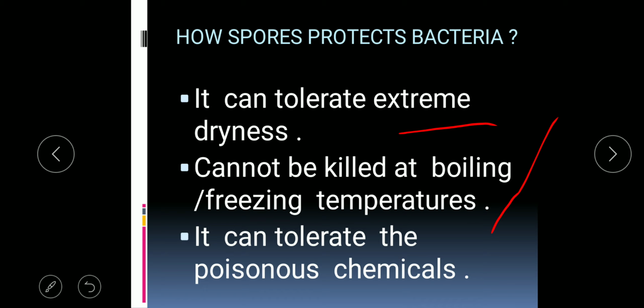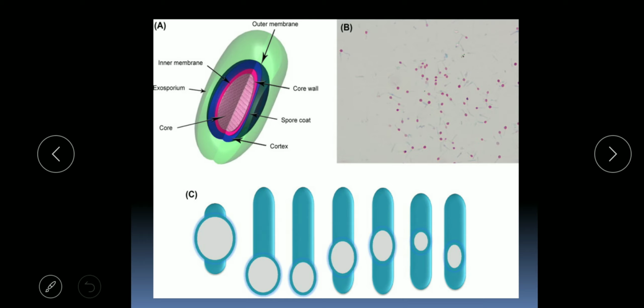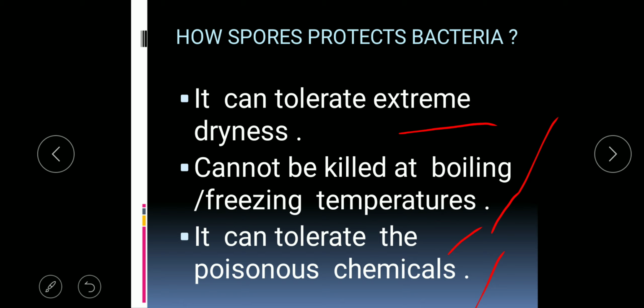This covering can also tolerate poisonous chemicals, so once again the bacteria will remain tolerant to the poisonous chemicals around it. As the favorable condition returns, the spore wall will be broken and the bacteria will lead their normal life.